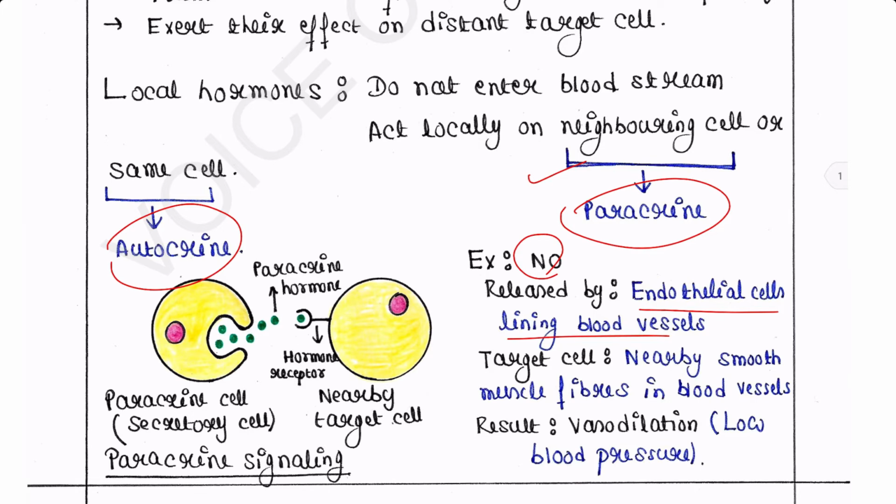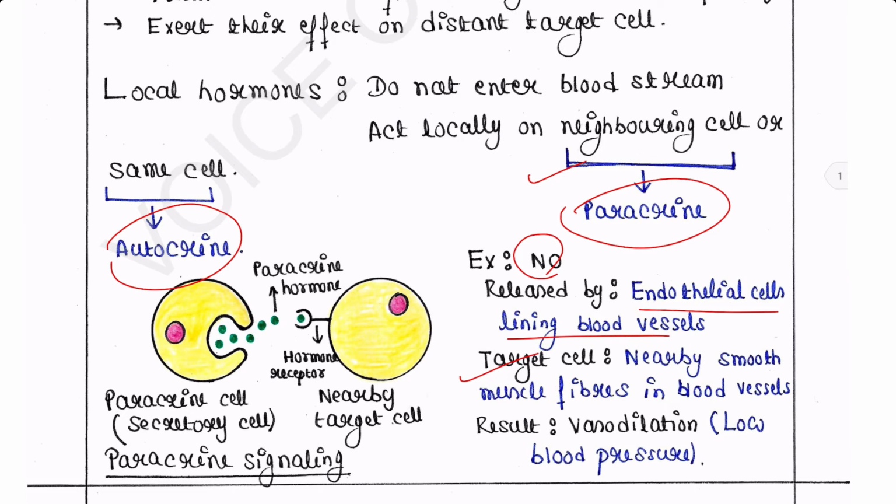So basically, NO or nitric oxide causes relaxation of nearby smooth muscle fibers in blood vessels. So their target cells are smooth muscle fibers in the blood vessels. They are near the secretory cells, and they then cause vasodilation. And the effect of such vasodilation is to lower the blood pressure.